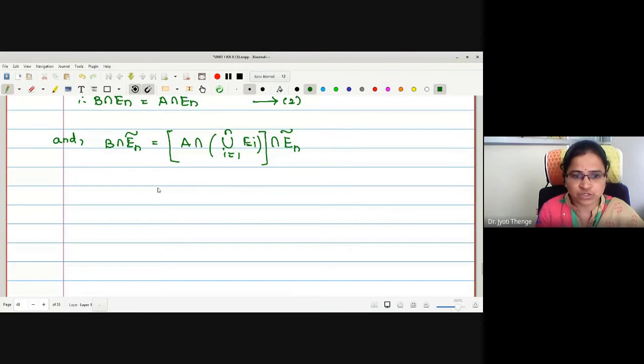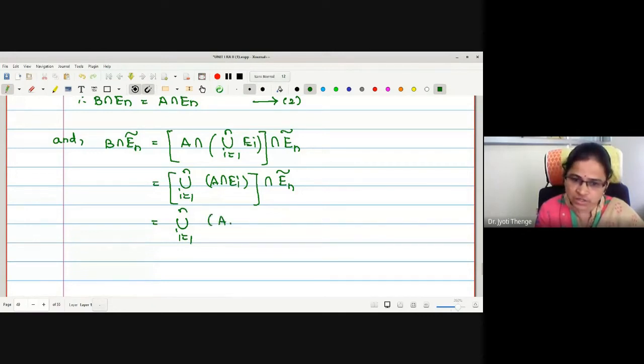Again, first we will use the distributive laws in order to write this value A intersection union as union i equals 1 to n of A intersection Ei, just now we have seen, by distributive property, intersection with En complement. Next, how should I evaluate this? This is union i equals 1 to n of A intersection Ei intersection En complement.